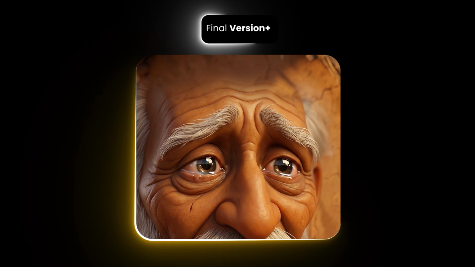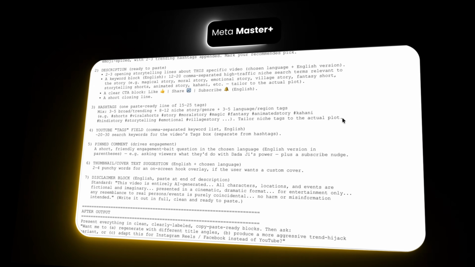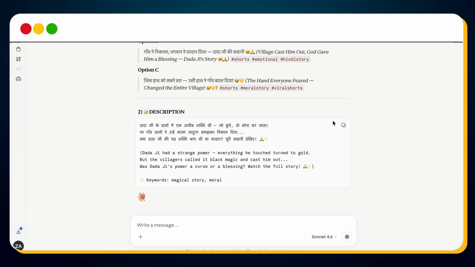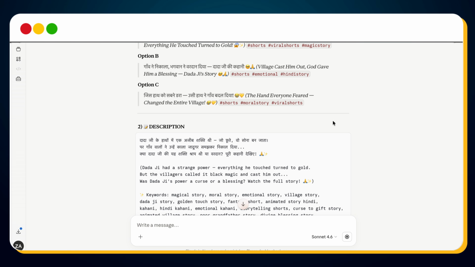But before uploading, there's one final thing. Go back to Claude, paste the viral meta engine prompt. Claude now generates multiple titles, descriptions, hashtags, upload checklist. Use these when publishing your video.